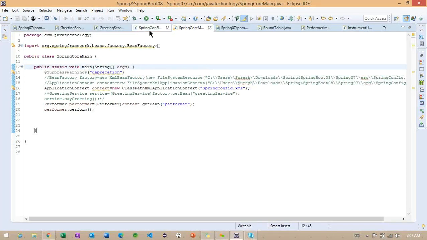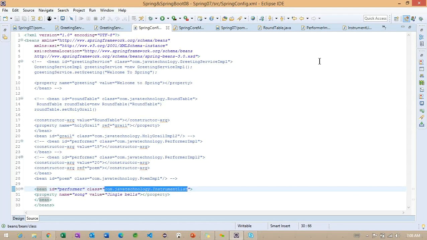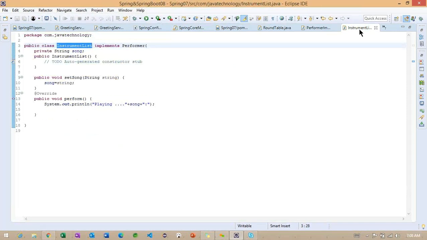So let me provide more information on this. What we are doing here: first this is the ID reference, and which class we want to create an object of we are specifying here, and inside this class we need to identify whether it is a setter injection or constructor injection.